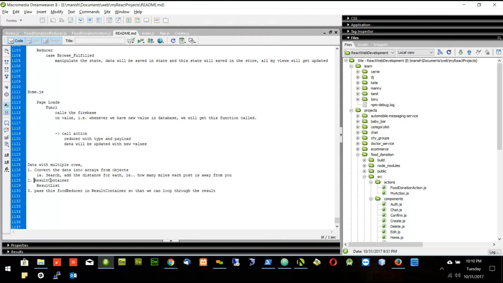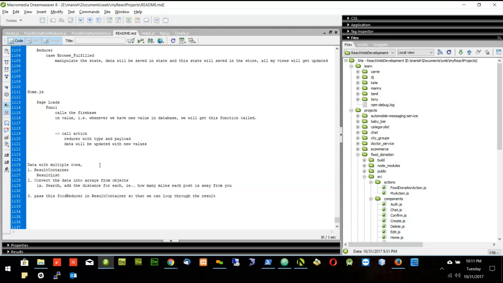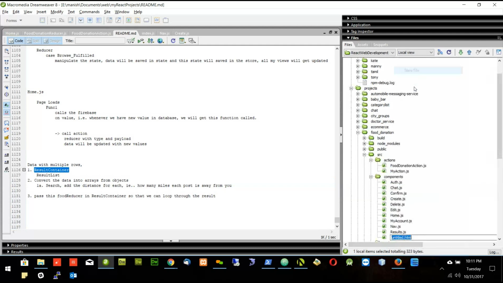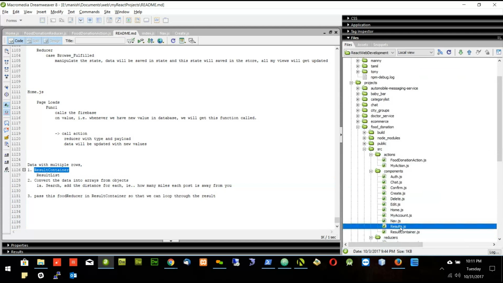Let's build this result container and result as a first step. And then we will do the second step and third step. So let's change the rows. Let's create the result container. So I will create one component called result container. And we have already results.